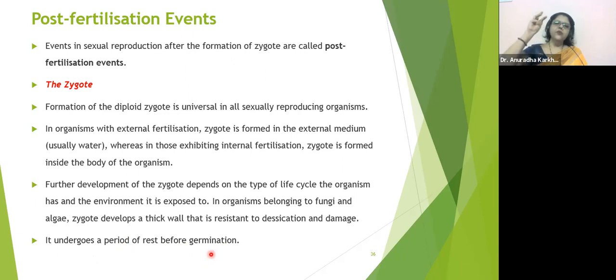So what is the meaning of this? Depending upon the life cycle, please understand this. Suppose we are all diploids, right? We have two sets of chromosomes, one from father, one from mother. So the zygote formed in human beings will also have 46 chromosomes. Now these 46-chromosome cells will divide by mitosis to form the embryo.